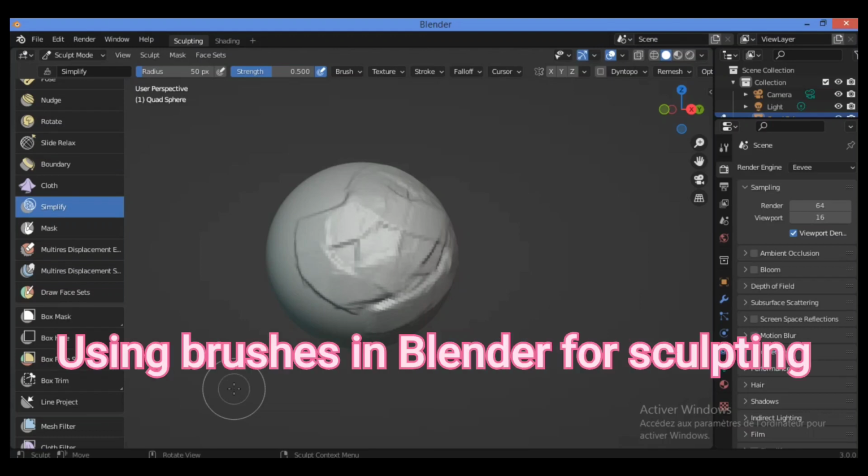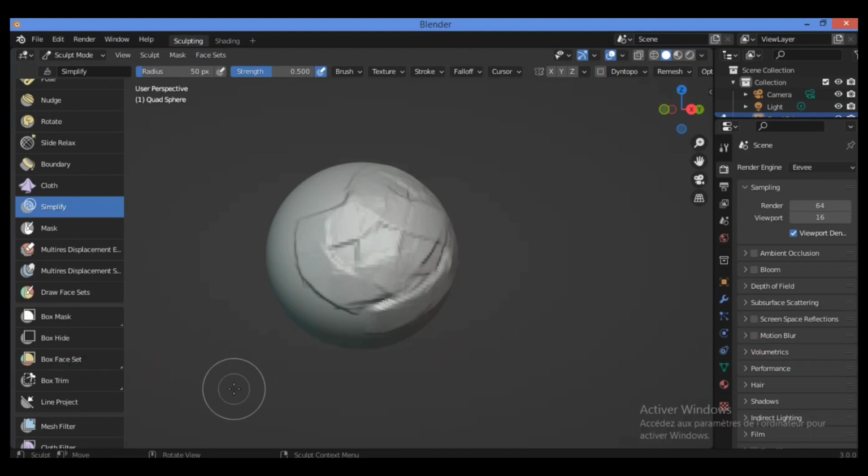I will continue with you the tutorial about how to use different brushes in Blender. And here we have this tool panel over here. You can, for example, click on the slide relax brush, which slides the topology of the mesh in the direction of the stroke without changing the geometrical shape of the mesh. For example, you can apply it and you see the effect of this brush, and that's very clear.